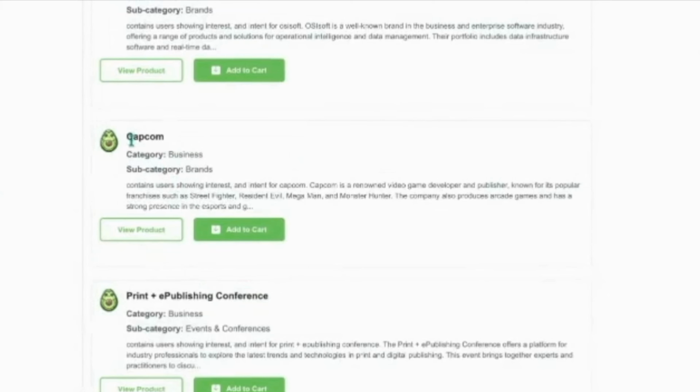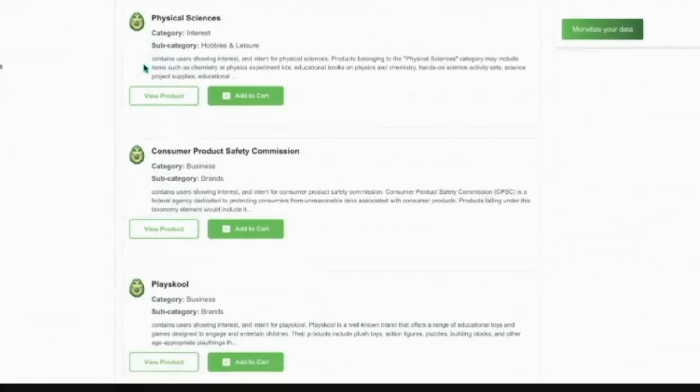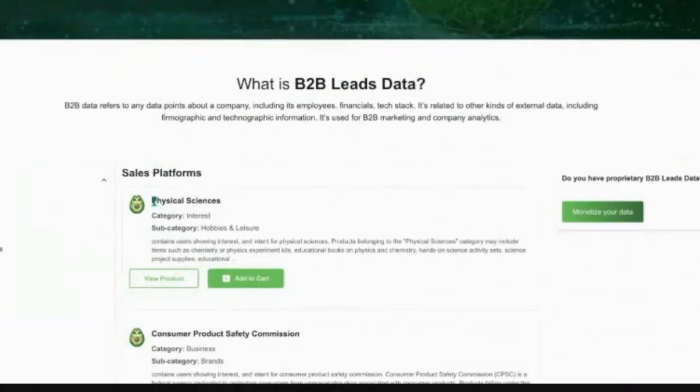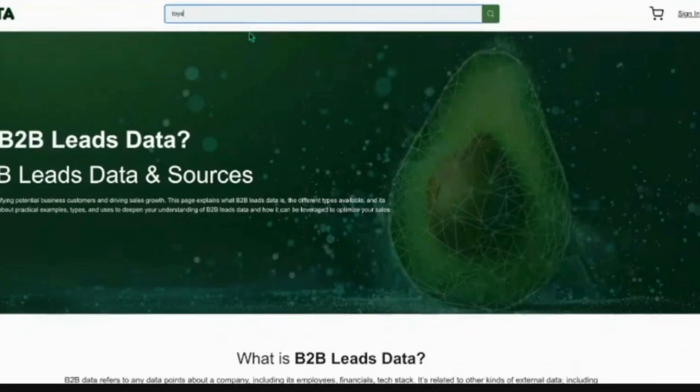So, there's even one for Capcom, for Sega. You name it, it is in here. It breaks it down and it's finding anything with the word toys in it. So there's multiple ways to search. There's the title, the category, and the subcategory, then the description. And this is tied into ChatGPT in the next couple of days. Anything you search, it's going to try to correct it if it doesn't find the category, to pull up the best categories that might fit what it is that you're doing.